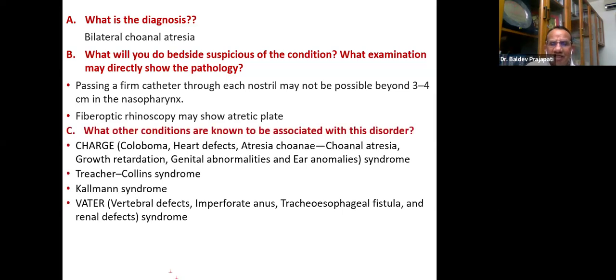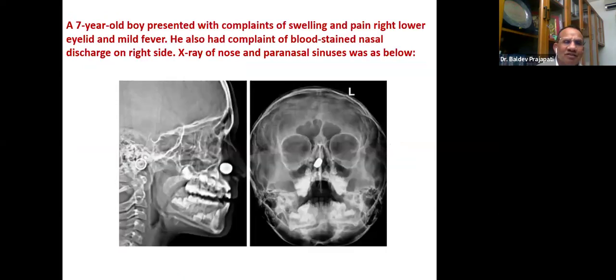What other conditions are known to be associated with this disorder? The answer is already there. Very uncommon condition, but please keep in mind CHARGE syndrome with various defects, and Treacher-Collins syndrome. It is also known with vertebral defects and even congenital heart disease and all those things. So in the OSCE, these kinds of questions will be there.